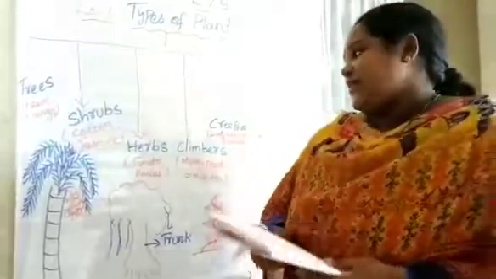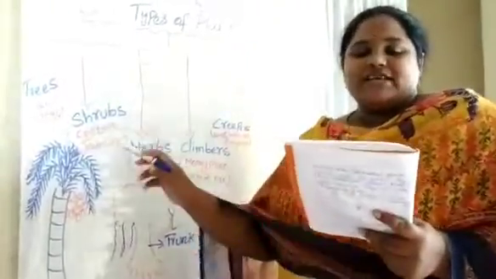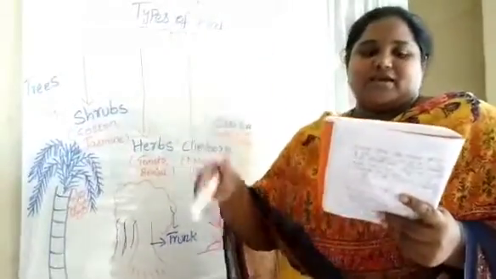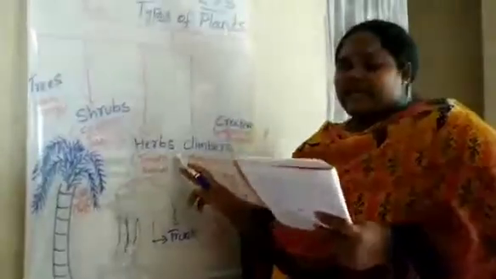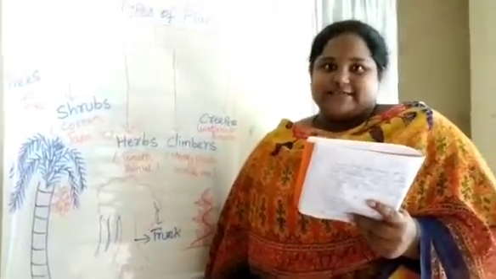And the next topic is herbs. Herbs are very small plants. Their stems are thin and soft. They can easily break. The stems are very thin and soft. And they live only for 3 to 4 months.